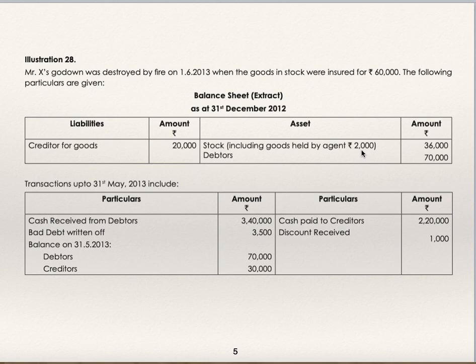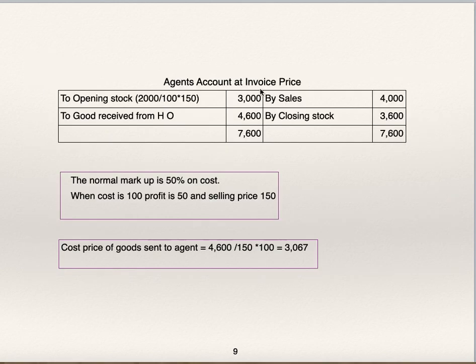Now we'll see the cost of goods sent to agent by preparing agent's account. Agent account at invoice price. Agent had sold goods worth rupees 4,000, which is given to us. He is still having closing stock at selling price, which is given to us. These two amounts are given at selling price.